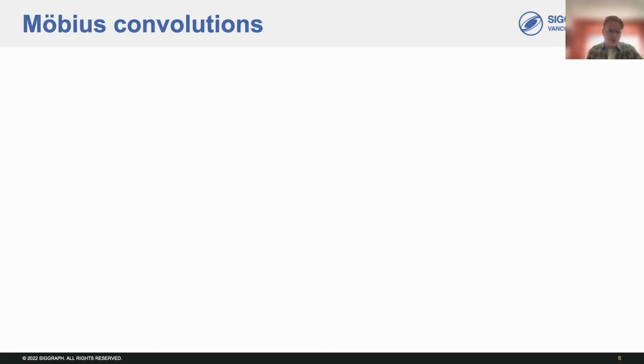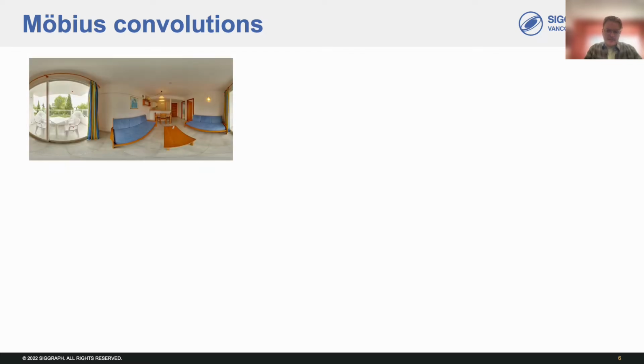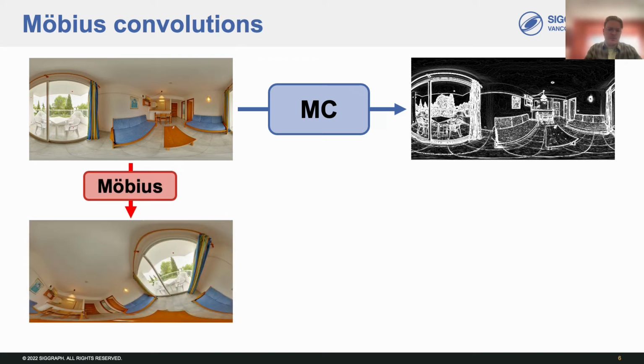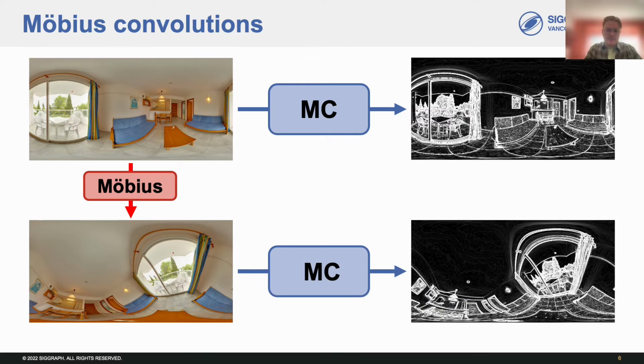So, what does Möbius equivariance mean? For example, let's consider a spherical signal, in this case an omnidirectional image, and we'll pass it through a Möbius convolution with an arbitrary filter, after which we'll get the response on the right. Now, let's transform the input image by some arbitrary Möbius transformation. Then, if we pass the transformed image through the same Möbius convolution, the new response will be equivalent to the original response transformed by the same Möbius transformation as the input. In other words, Möbius convolutions commute with Möbius transformations of the input features.